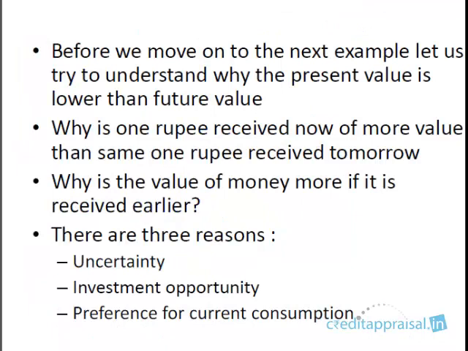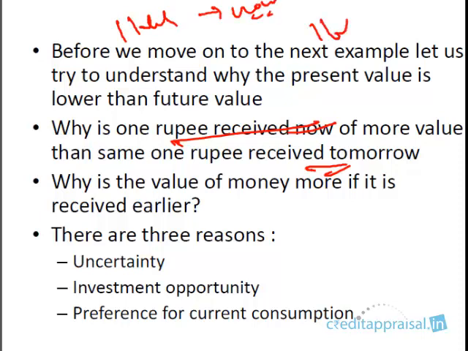Okay, so before we move on to the next example, let us try to understand why the present value is lower than the future value. Why is 1 rupee received today more valuable than 1 rupee received tomorrow? Why is it that if I give the same amount today, say 1 lakh, take it now, and I'm saying 1 lakh I'll give 1 year from now, this is more valuable? Why are you preferring to take this 1 lakh now rather than the same amount 1 year from now? So there are three reasons.